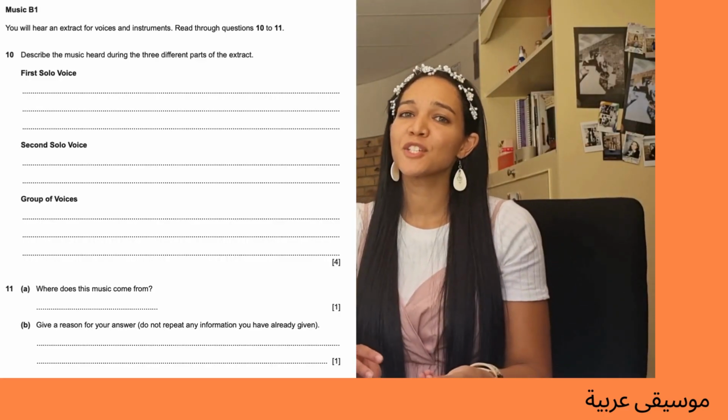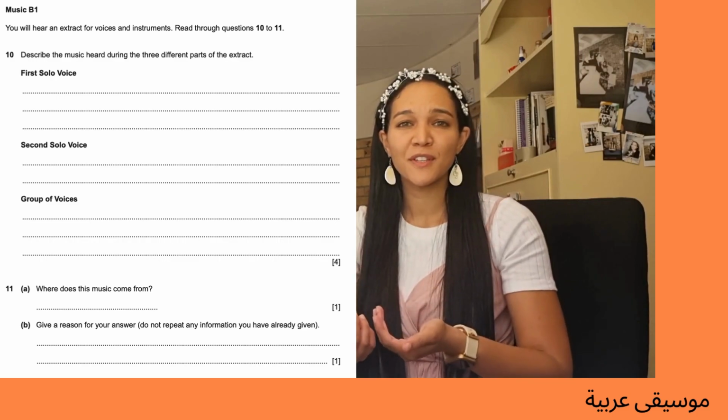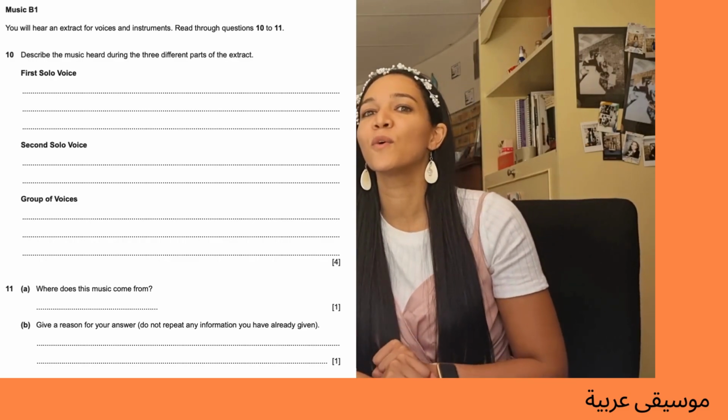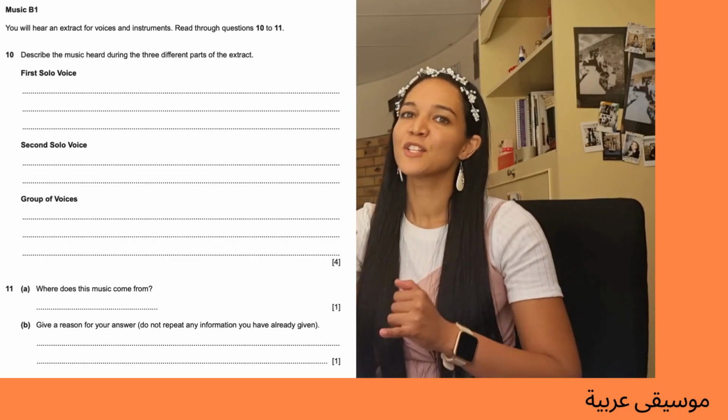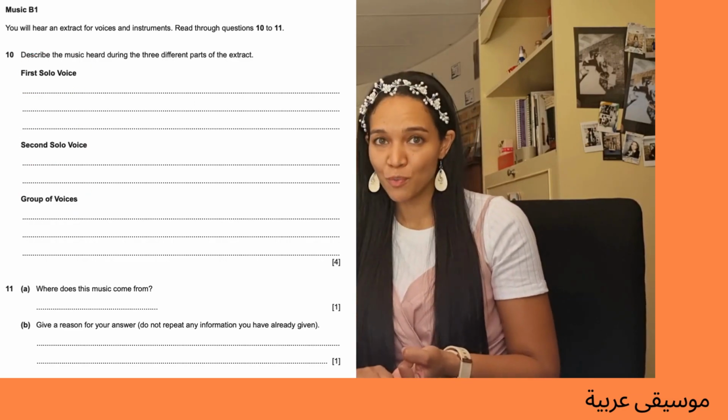Let's hop into it. So the first question is a nice layered question. They ask you to describe the music that you hear, but they do ask it according to 3 layers. So first solo voice, second solo voice, group of voices.